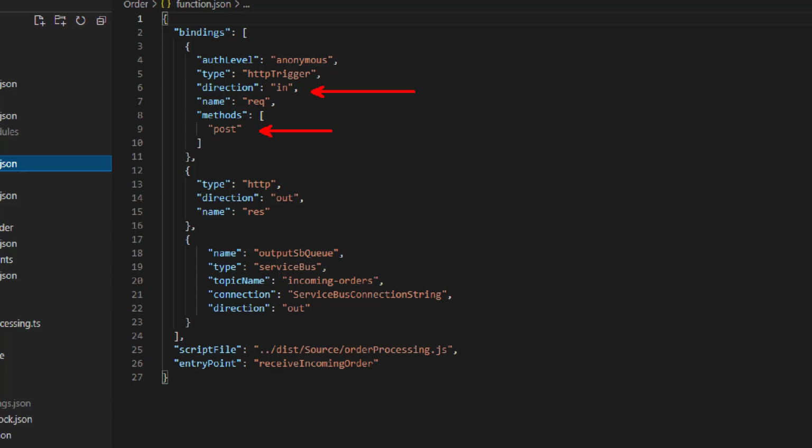But now comes the interesting part. We have an out binding for HTTP, which is just responsible for returning the accepted status code. But we have a second output. See that one? This is connected to our service bus.